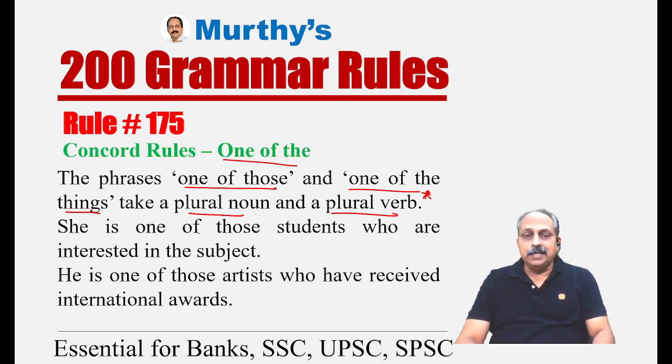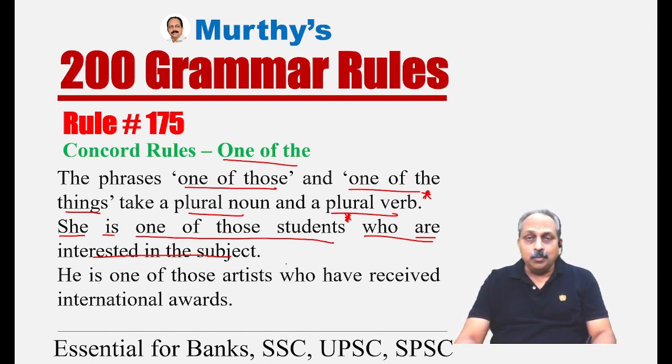She is one of those students. Here we have the phrase one of those students. Usually, those who are not aware of the rule, they focus on she, singular, so a singular verb. Based on that, they think here they have to use a singular verb. But there is a clause over here, who are interested in the subject. This is a dependent or subordinate clause, and this clause is related to those students, plural. Then we have to use a verb in the plural form. Based on that, she is one of those students who are interested in the subject.